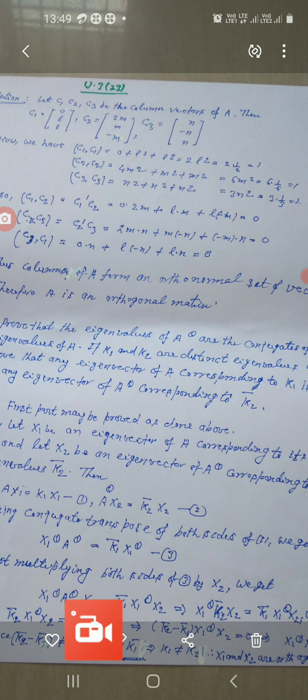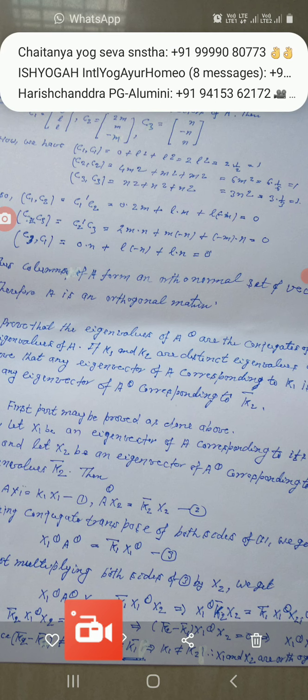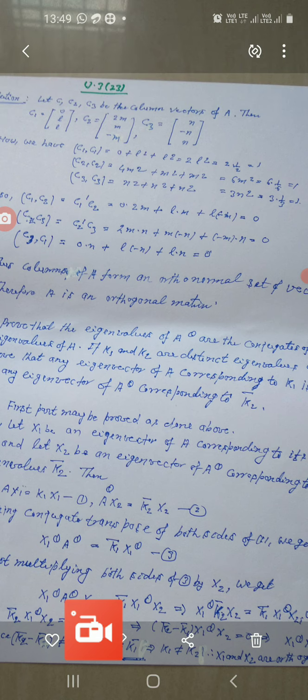This implies that k2 bar x1 conjugate transpose x2 equal to k1 bar x1 conjugate transpose x2. This implies that (k2 bar minus k1 bar) multiplied by x1 conjugate transpose into x2 is equal to 0.